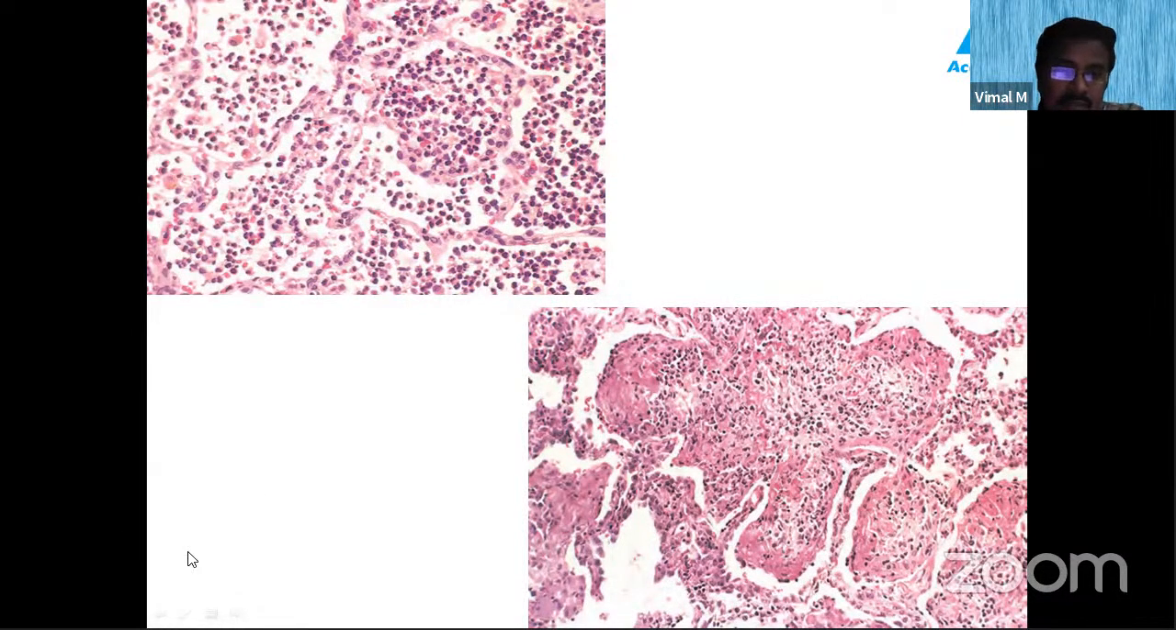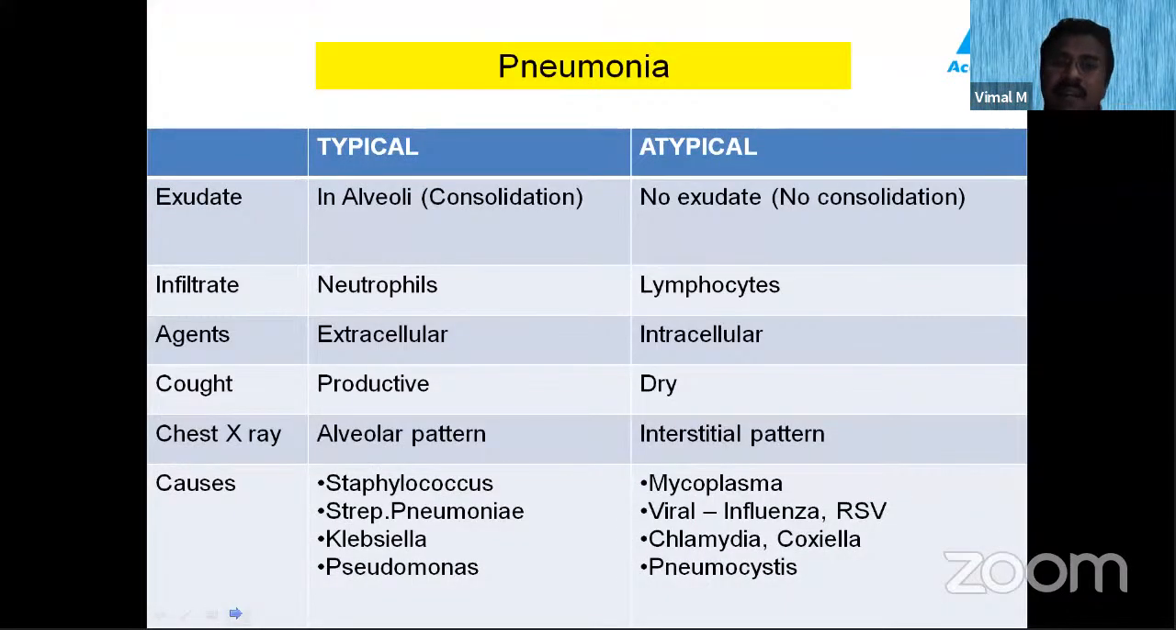Also you should know about the difference between typical pneumonia and atypical pneumonia. Typical pneumonia is caused mainly by bacterial agents, that is Streptococcus pneumoniae, Staphylococcus, Klebsiella and Pseudomonas. Whereas atypical pneumonia is caused by Mycoplasma, viral infections like influenza and respiratory syncytial virus, Chlamydia, Coxiella, and Pneumocystis. So mainly bacterial infection causes typical pneumonia, and viral and mycoplasmal organisms cause atypical pneumonia.